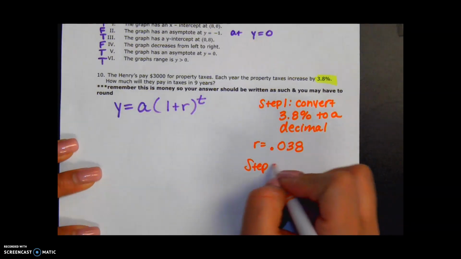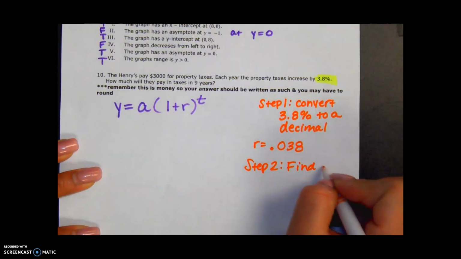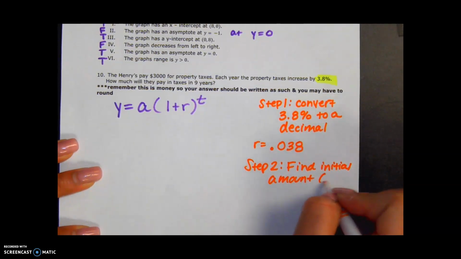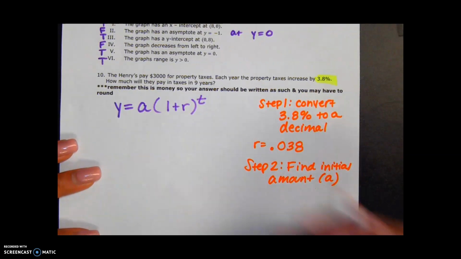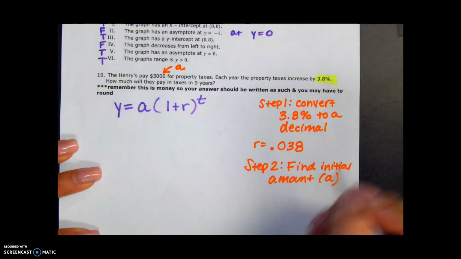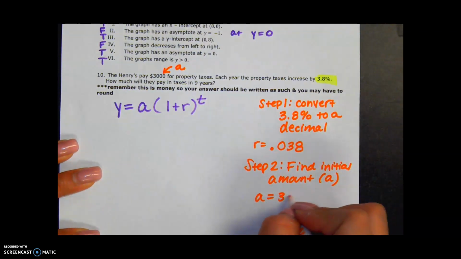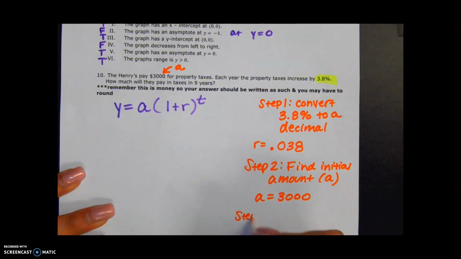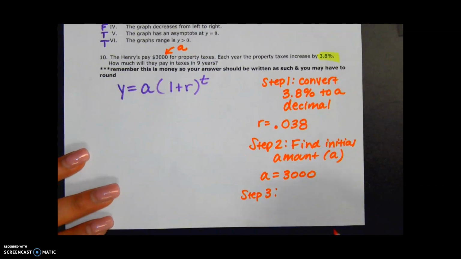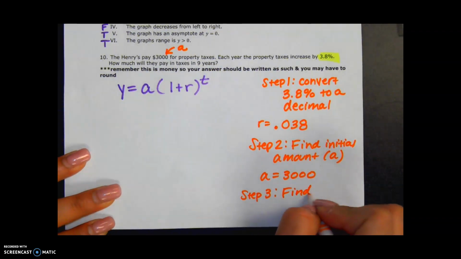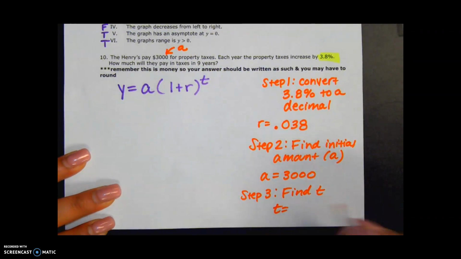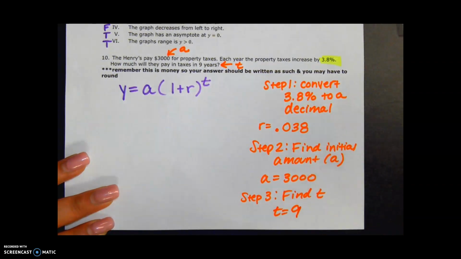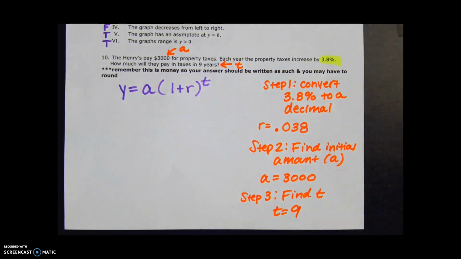Step 2. Find your initial amount. That's going to be your A in the formula. Well, there it is. $3,000. So A equals 3,000. All right, and then step 3, find the amount of time. Find T. It tells us in the problem. It's 9 years. So I have everything I need to plug into the formula.